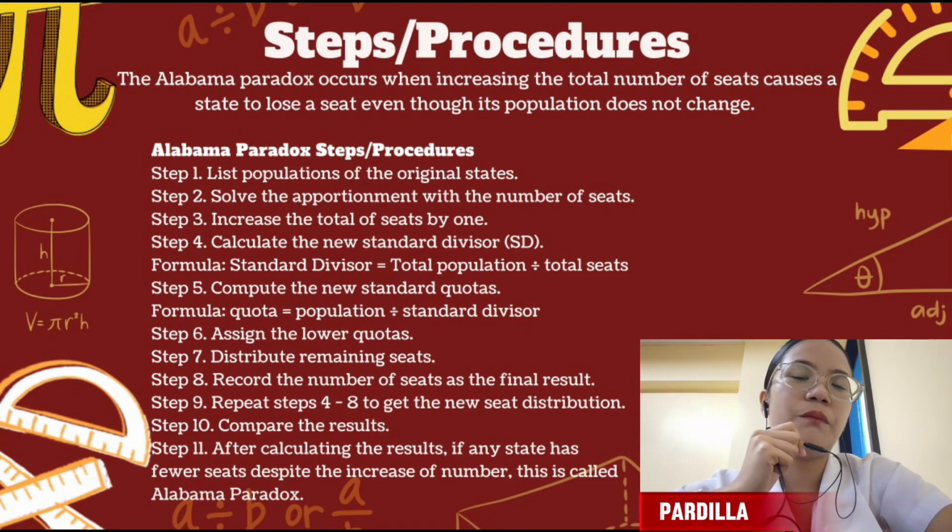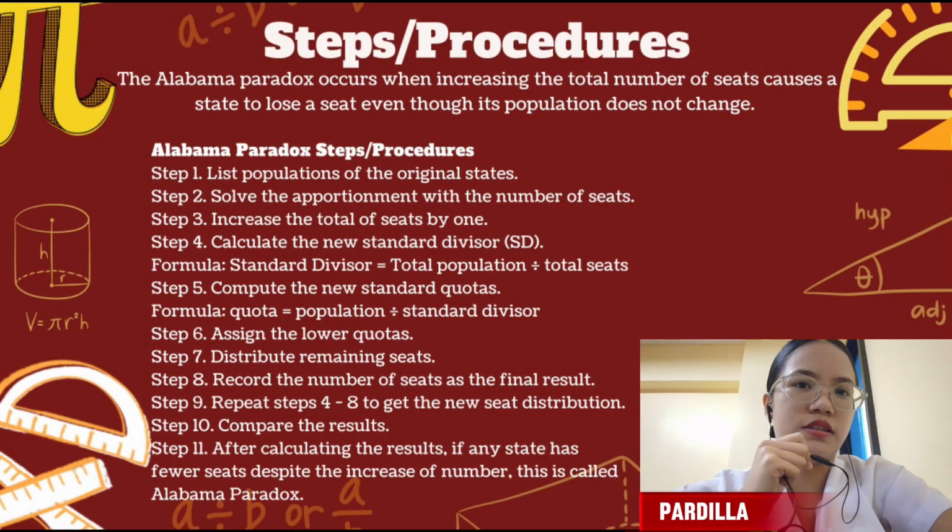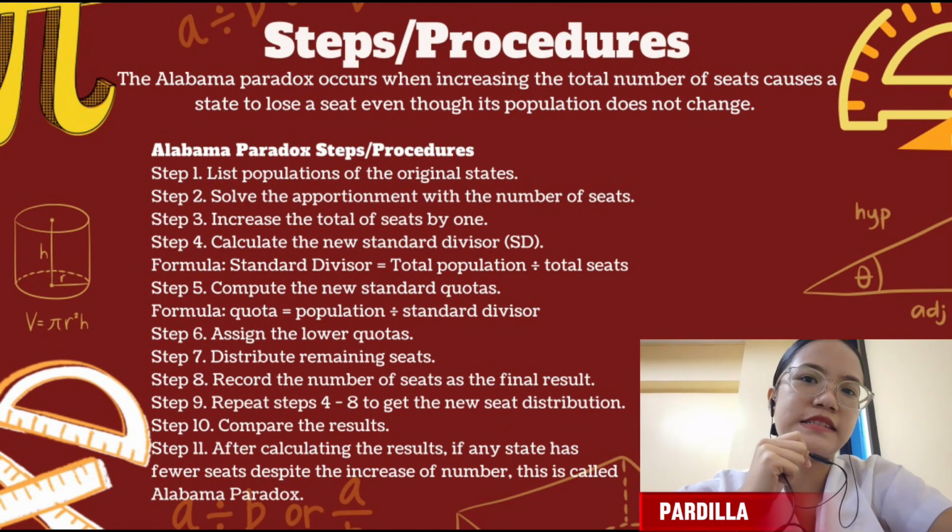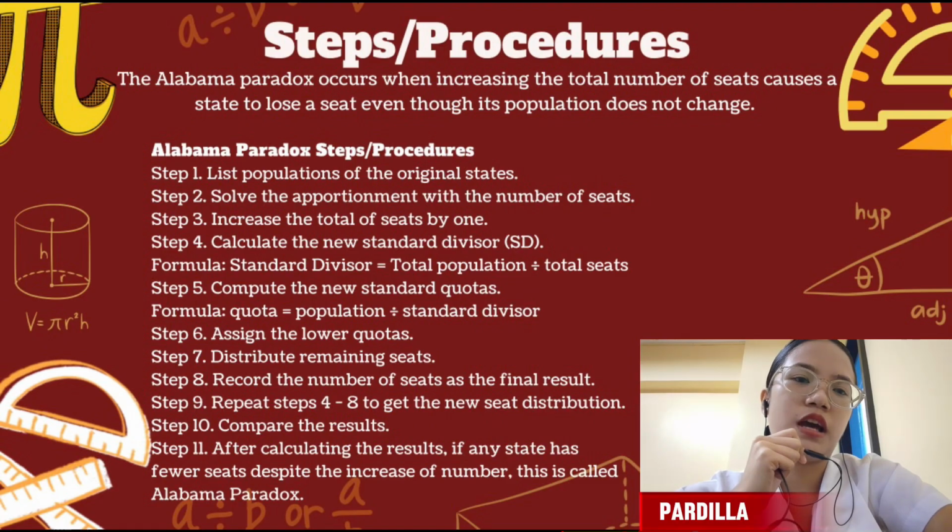Step number 5, compute the new standard quotas. By having this formula, quota is equal to the population divided by the standard divisor. Step 6, assign the lower quotas. Step number 7, distribute remaining seats. Step number 8, record the number of seats as the final result. Step number 9, repeat steps 4 to 8 to get the new seat distribution.